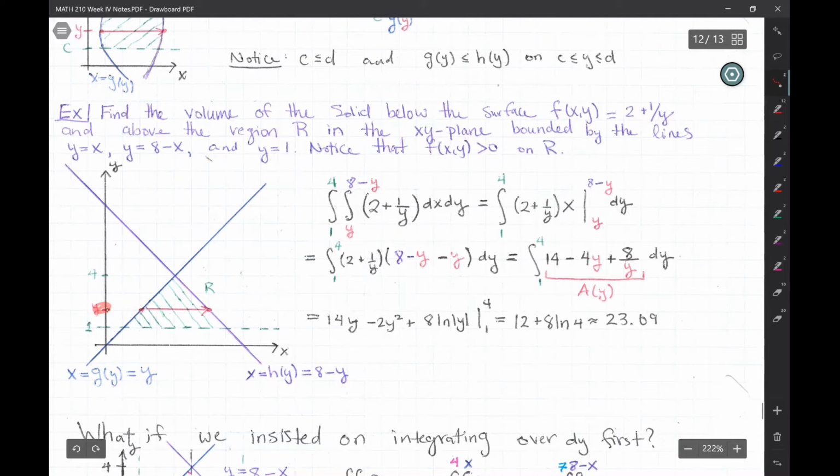But for a general y, which we just leave as arbitrary, integrate from here to here, what is that? That's x equals y there. So you're integrating x from x equals y to x equals 8 minus y, which is the purple line, okay? That's given by 8 minus y. You're integrating from the blue to the purple, okay? And this y is just to create a mental image there where y is being fixed, okay? For our first integral.